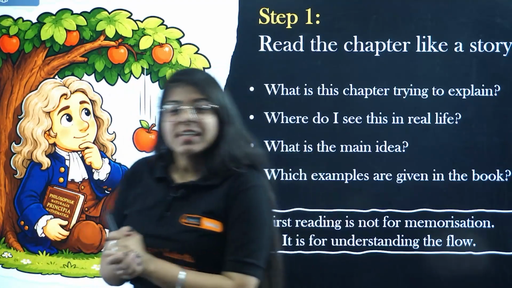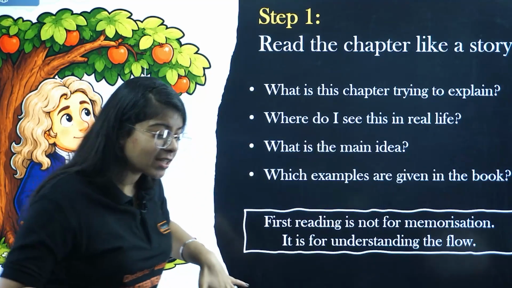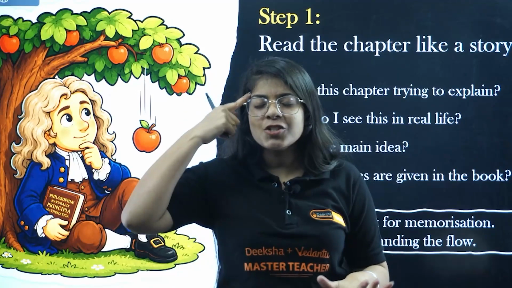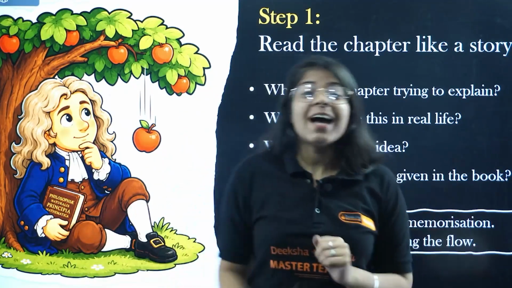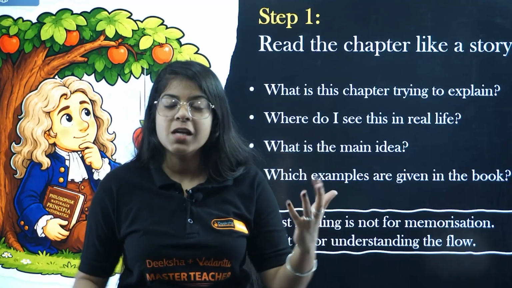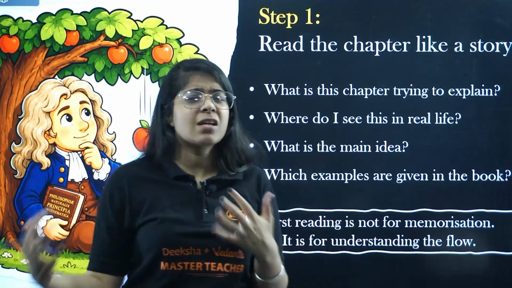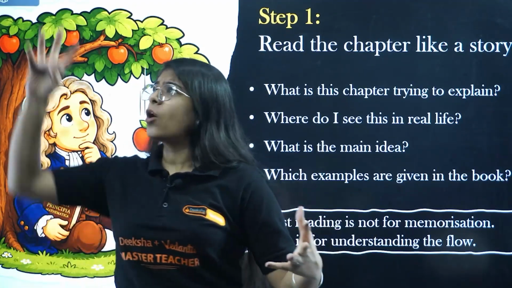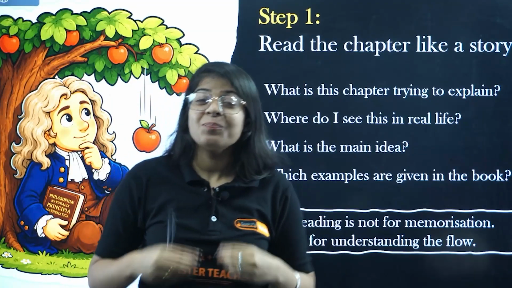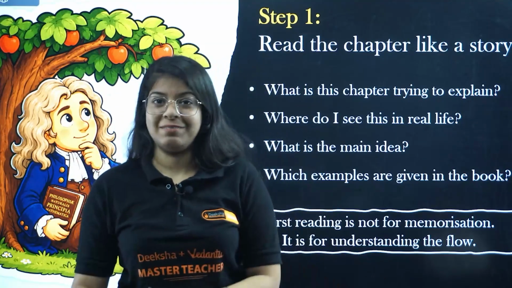So that is what you have to ask yourself: how do I see this in real life? Whenever you see your father driving and accelerating the car, you'll think, acceleration, that means change in velocity per unit time. That's how you relate those things to your real life. Whenever you see a leaf and think of photosynthesis, the way you see this entire world around us changes drastically. I can think of oxygen atoms, nitrogen atoms flying around. That doesn't make me a maniac, but it makes me a little bit closer to a scientist, to a thinker, I will say, right?